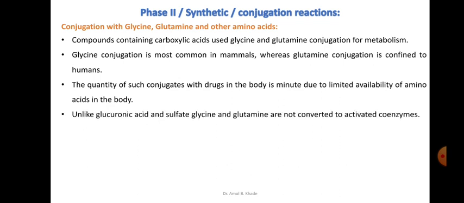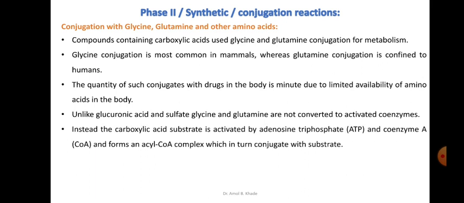Unlike glucuronic acid and sulfate, glycine and glutamine are not converted to activated coenzymes. We have seen earlier metabolic pathways that need activation, usually done by coenzymes, but in this case they don't require such activation. Instead, the carboxylic acid functionality of the drug or the substrate gets activated by adenosine triphosphate and coenzyme A, and this forms an acyl CoA complex which in turn conjugates with the substrate.